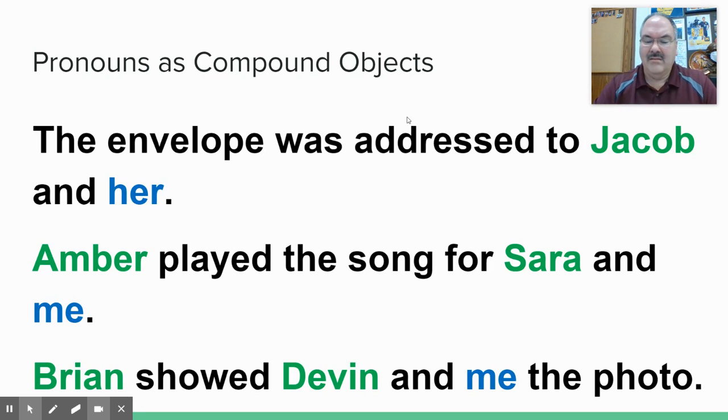Instead of saying like Devin at the beginning of the sentence, you'd say Devin and I looked at the photo, and you'd be right because I looked at the photo. But as an object, it would be Devin and me, because you'd say Brian showed me the photo, not Brian showed I the photo. So I'm hoping that that makes a little bit more sense, and it makes it easier for you to do the assignment. And good luck with getting all of those right. I think you can do fine if you follow the lesson.